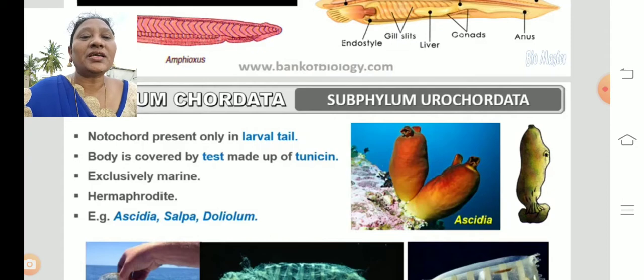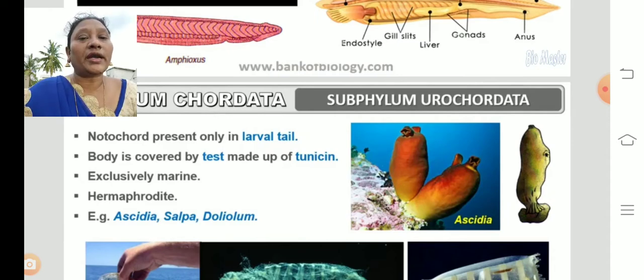Exclusively they are marine, meaning in the oceans. And they are hermaphrodites. What is meant by hermaphrodites? Organisms which have both male and female gametes in a single organism.